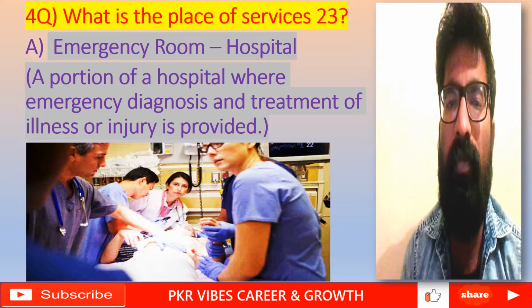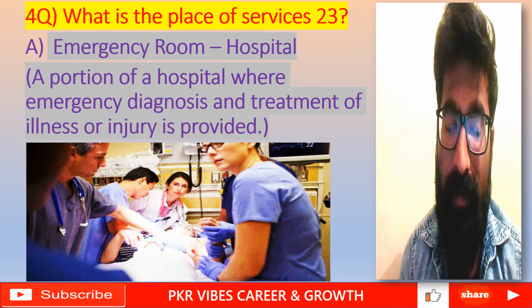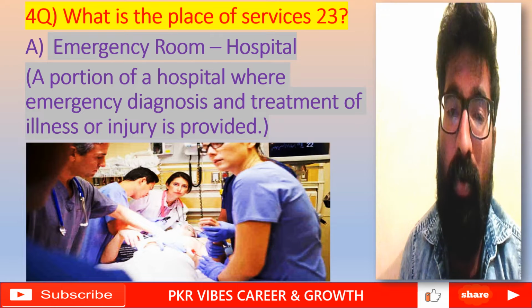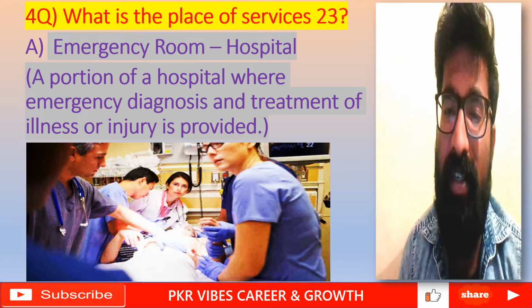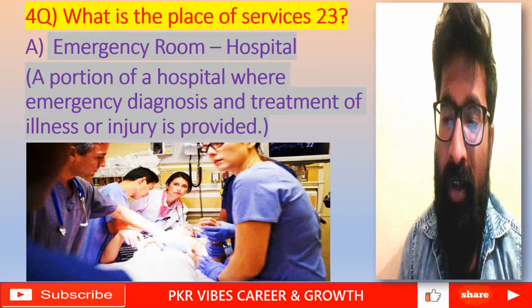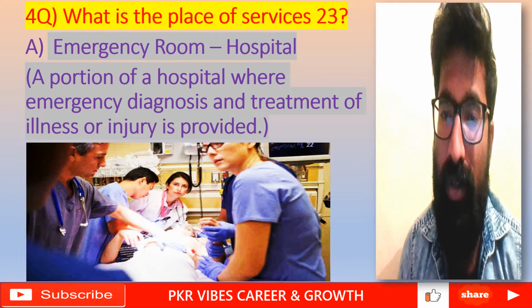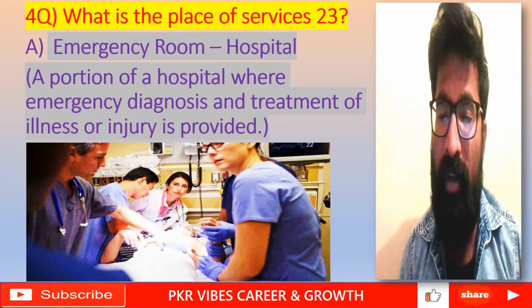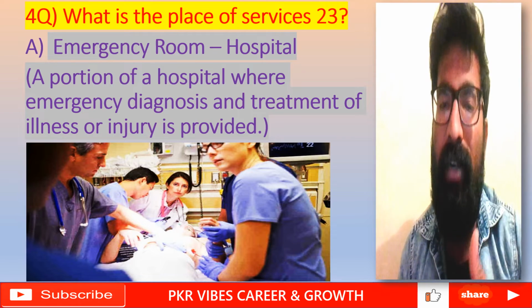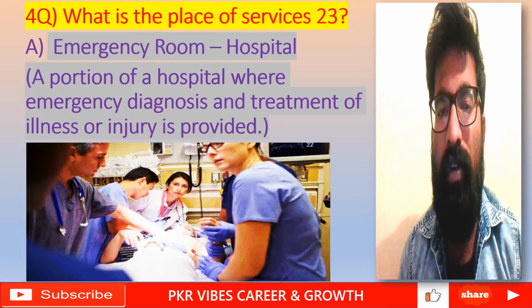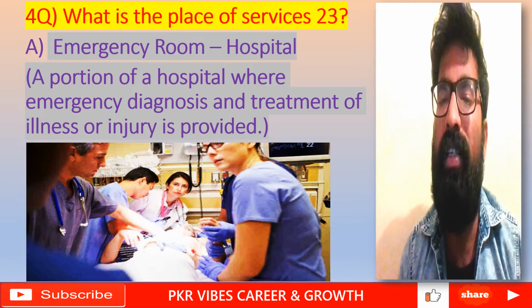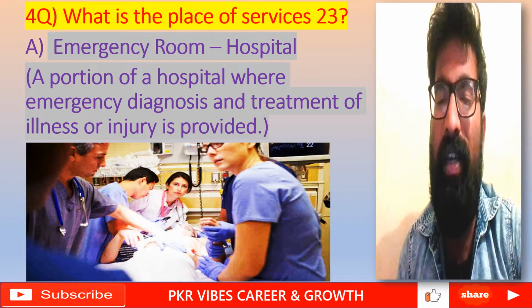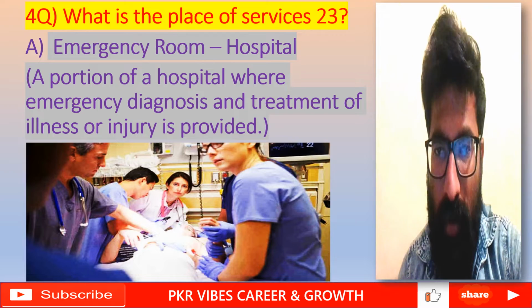So here POS 23, place of service 23, is the emergency room hospital. A portion of a hospital where emergency diagnosis and treatment of illness or injury is provided. Here the terminology I gave is diagnosis and treatment. Diagnosis is nothing but symptoms. Treatment is the treatment for those symptoms. So where the treatment is given, that portion is known as the place of service. Here the emergency room is the place of service for 23.